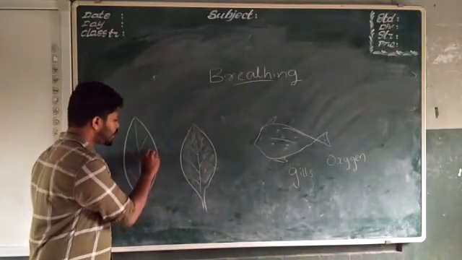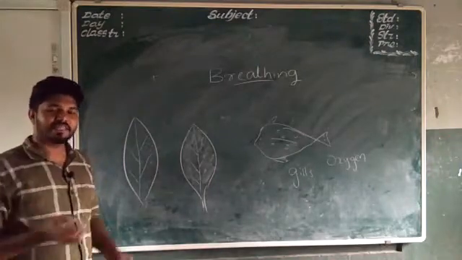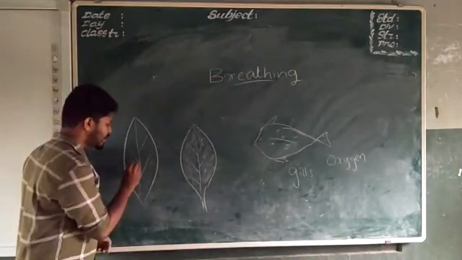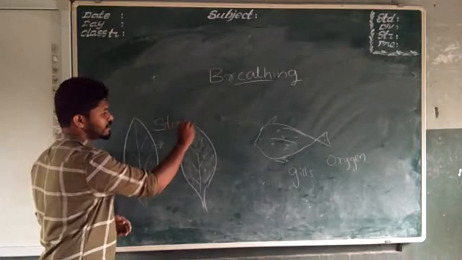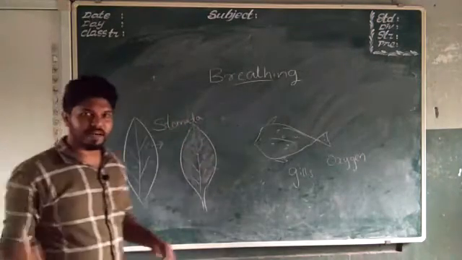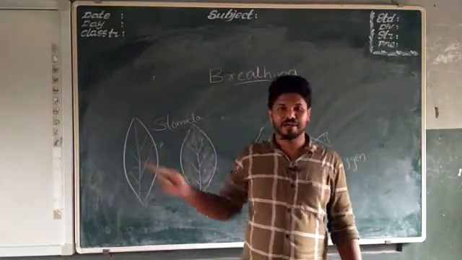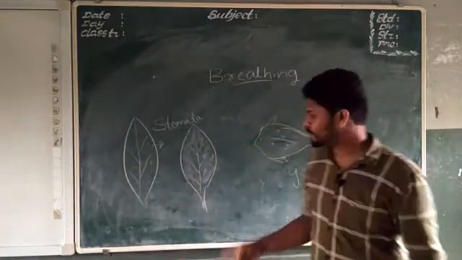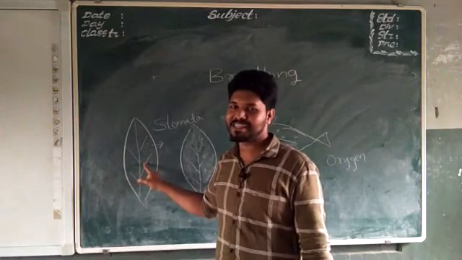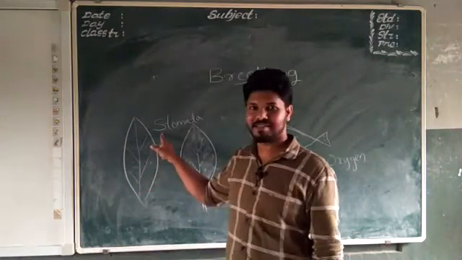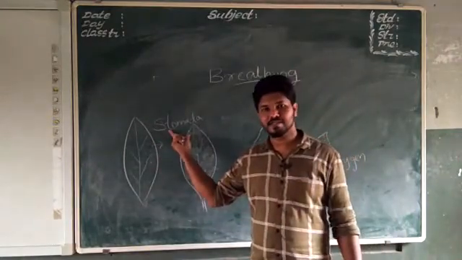There will be small openings, very small openings, but you can't see them with your eyes. It is very small, that's why we can't see them. So these very small openings are called, what is it called? Stomata. It's called stomata. Through this stomata, they breathe. Humans breathe through nose, fish breathe through gills, and plants breathe through their tiny openings in their leaves called stomata. Hope you understand. Tiny means very small openings in their leaves called stomata.